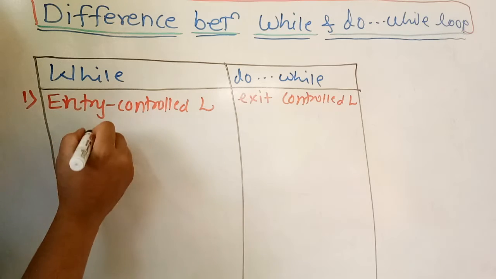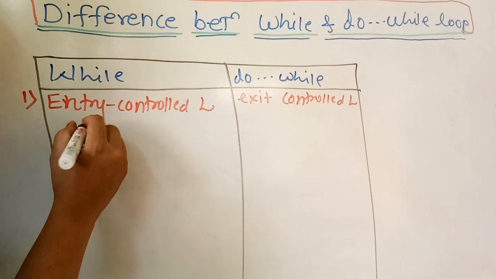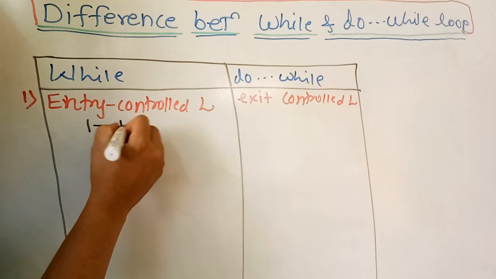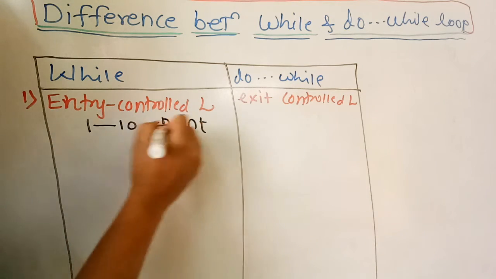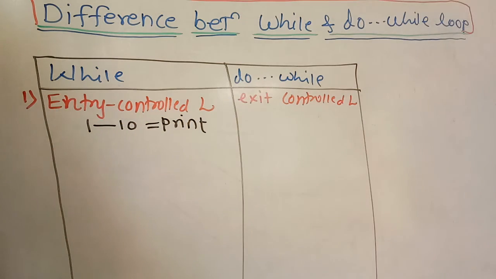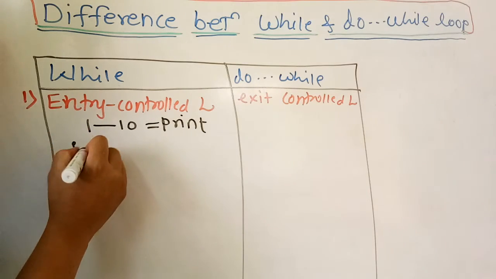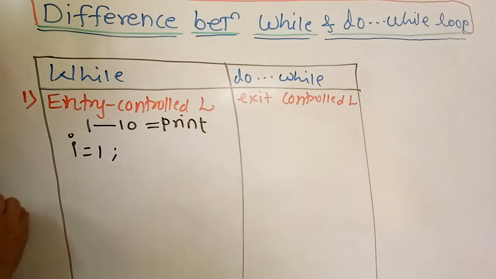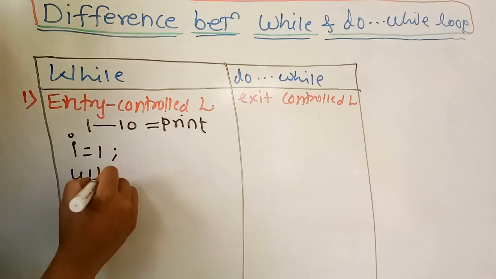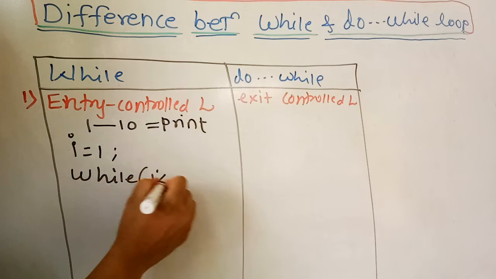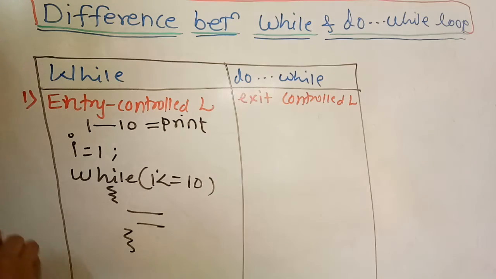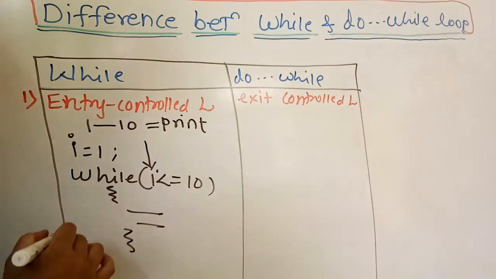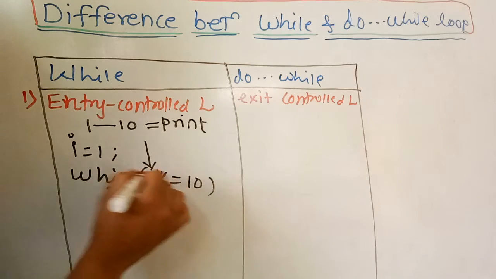Take the example of printing the numbers from 1 to 10. For that you have to initialize one variable, I equals 1. Then you take a loop: while I is less than or equal to 10, then some statements will be executed and it will terminate. While you are entering the loop, the condition is checked the first time.